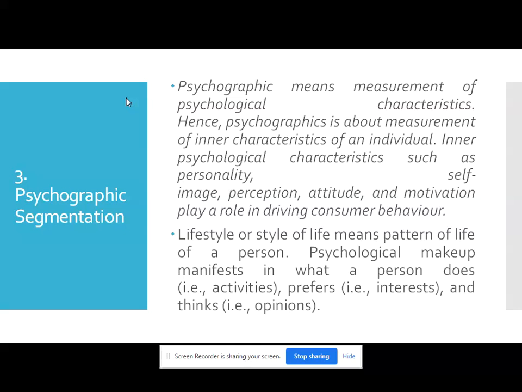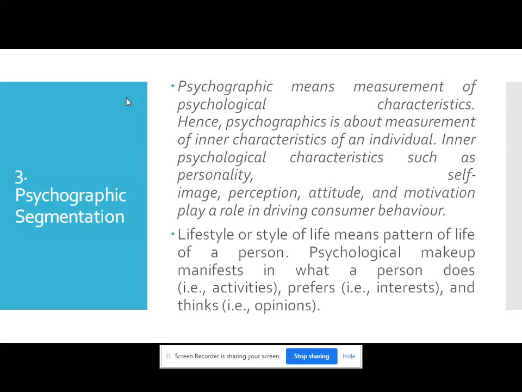Inner psychological characteristics such as personality, self-image of the consumers, their perception, their attitude, and motivation play a role in driving consumer behavior. Psychographic segmentation groups people using psychological, sociological, and anthropological factors to determine how the market is segmented.